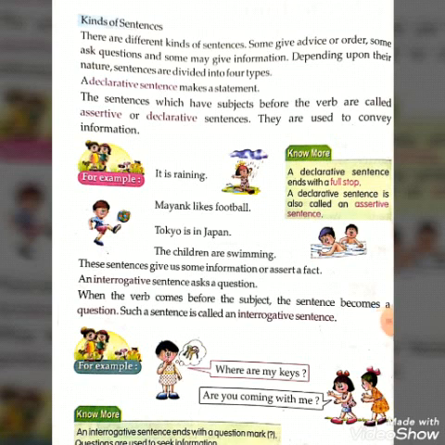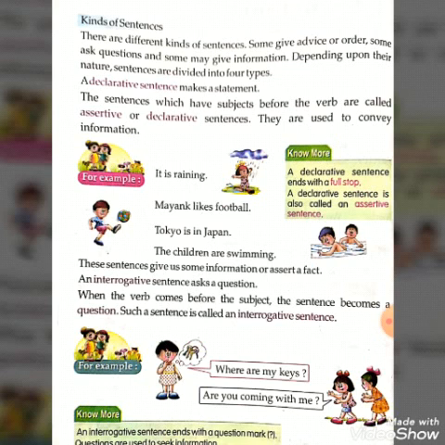Now we know that these sentences give us information or assert a fact: it is raining, Mayank likes football, Tokyo is in Japan, and the children are swimming. They give us information. So we have discussed the declarative sentences.